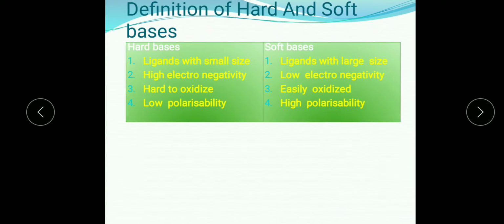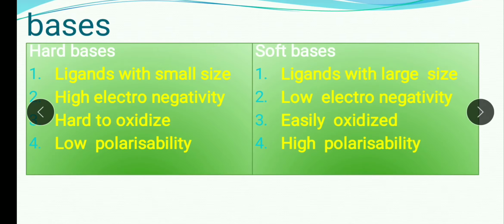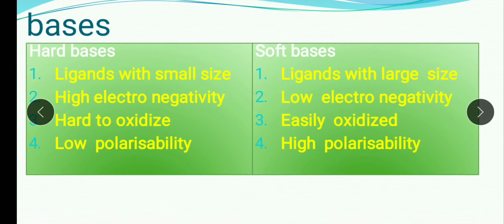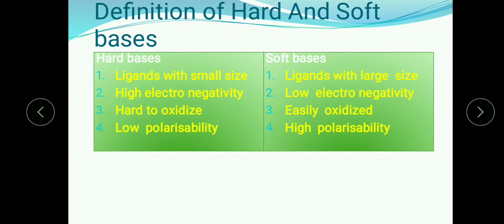Then the next definition is of hard and soft bases. Hard bases are ligands with small size, high electronegativity, very hard to oxidize, and low polarizability. These are included under the hard bases. The soft bases are ligands with large size, low electronegativity, easily oxidized, and high polarizability. These are the characteristics of soft bases.